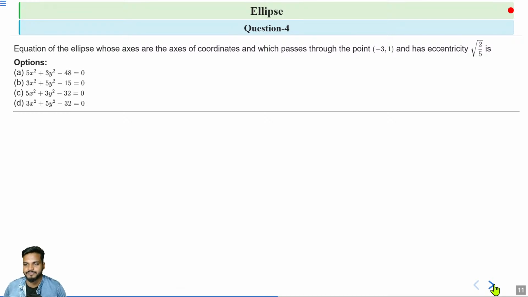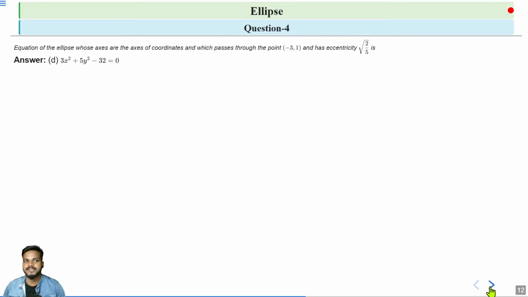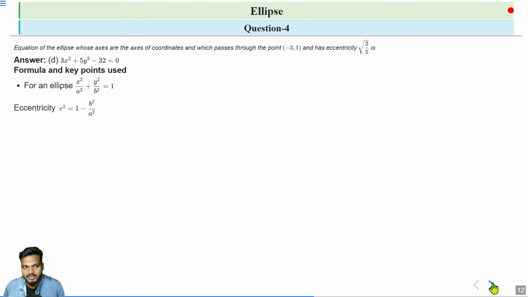Okay, let's solve. The correct answer is option D, that is 3x square plus 5y square minus 32 is equal to 0. The formula that we use is, for an ellipse x square by a square plus y square by b square is equal to 1, the eccentricity is given by e square is equal to 1 minus b square by a square.